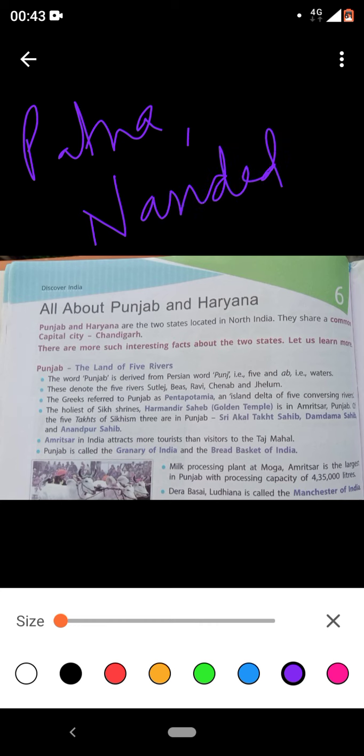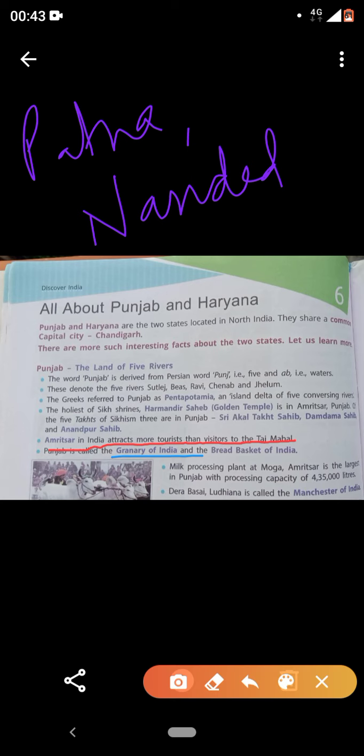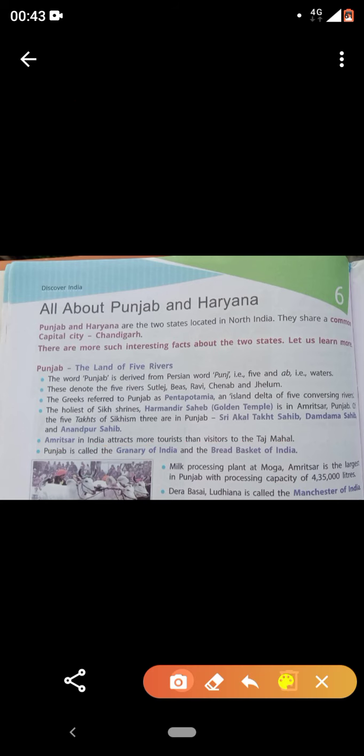Clear with this? Next, Amritsar attracts more tourists in India than the Taj Mahal. You know the Taj Mahal is a UNESCO heritage site, but still Amritsar attracts the maximum number of Indians. Punjab is called the Granary of India. Very important. What do you mean by the word granary?